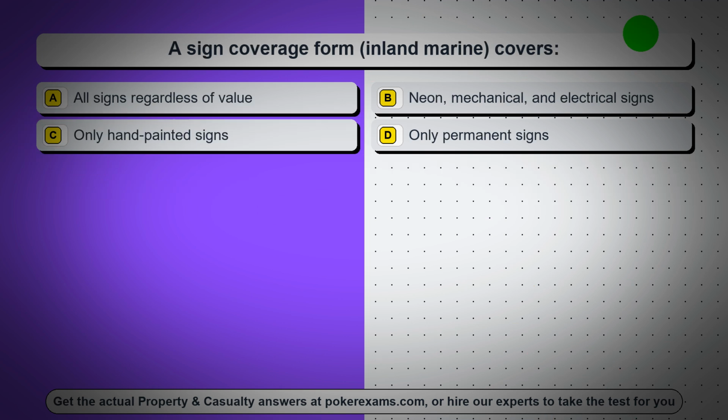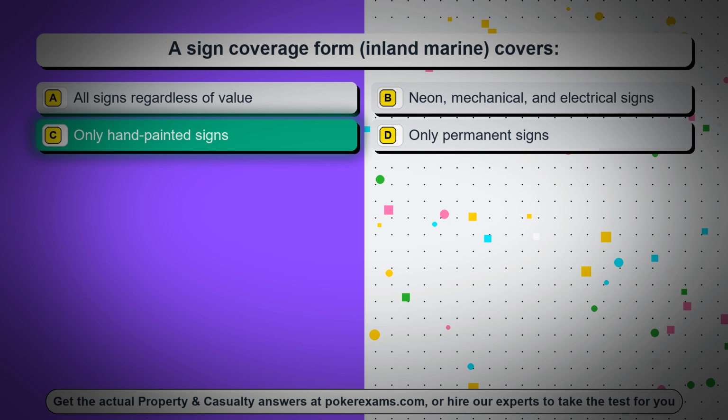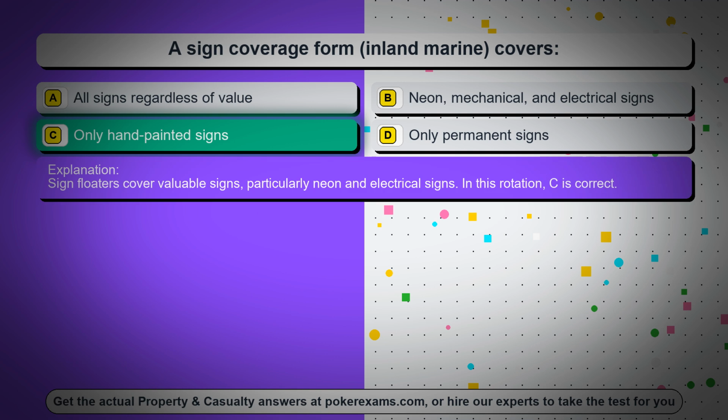Question 81. A sign coverage form, inland marine, covers. Option A, all signs regardless of value. Option B, neon, mechanical, and electrical signs. Option C, only hand-painted signs. Option D, only permanent signs. The correct answer is option C, only hand-painted signs. Sign floaters cover valuable signs, particularly neon and electrical signs. In this rotation, C is correct.